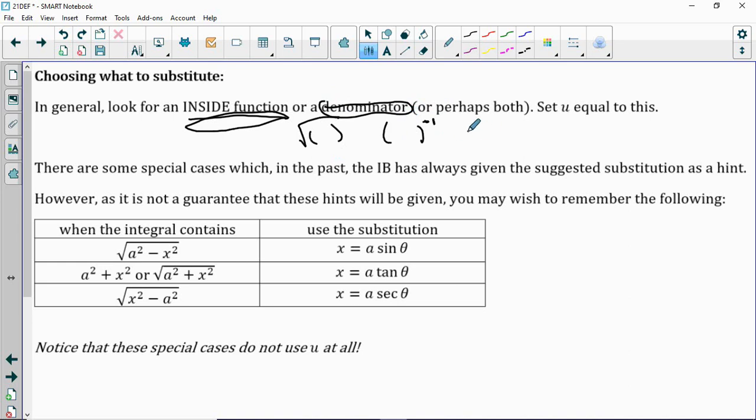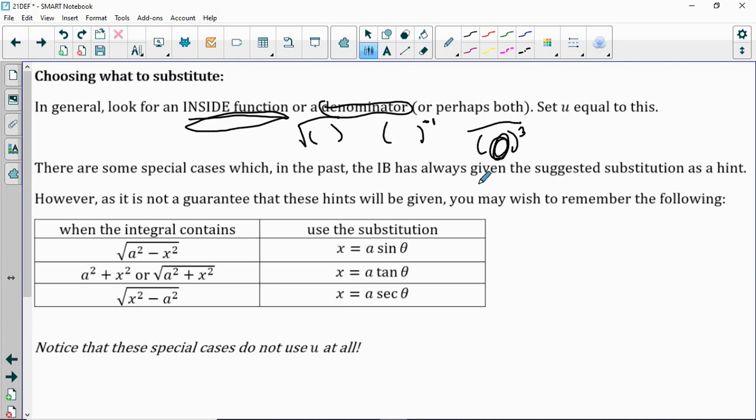Because that would put it into the denominator. If we've got a fraction where the denominator has something raised to a power, then you probably want that inside piece down there to be u. This is where I would always start when I'm dealing with substitution. Right? Look for an inside or a denominator or something that's inside in the denominator. The next couple of examples are just going to use that idea. After that, we're going to look at some special cases.